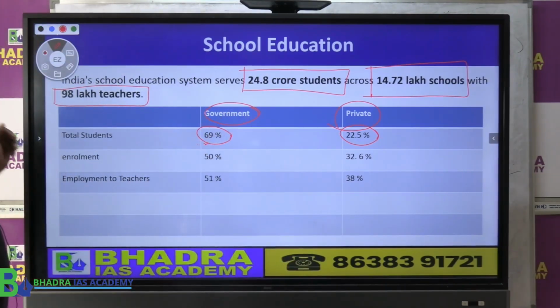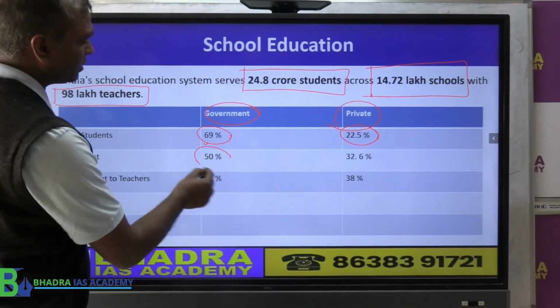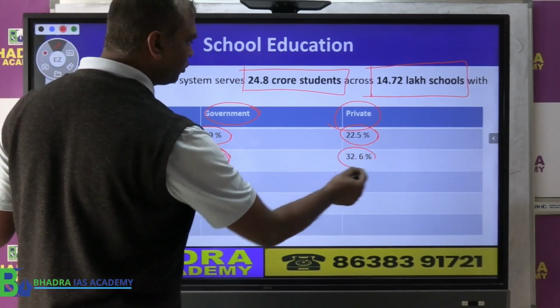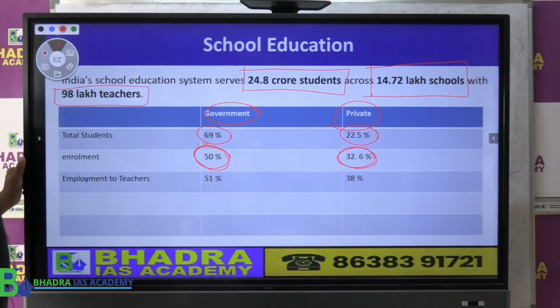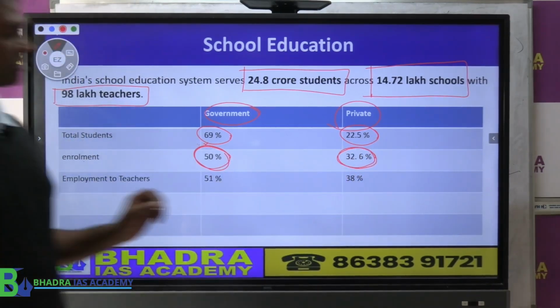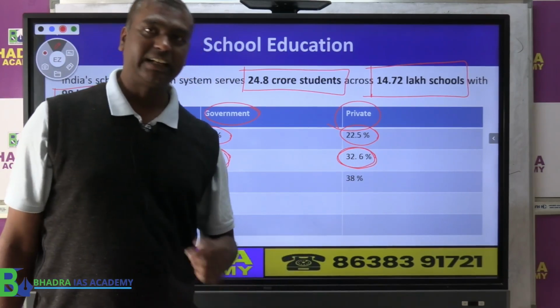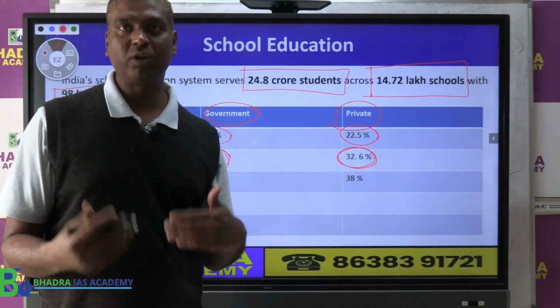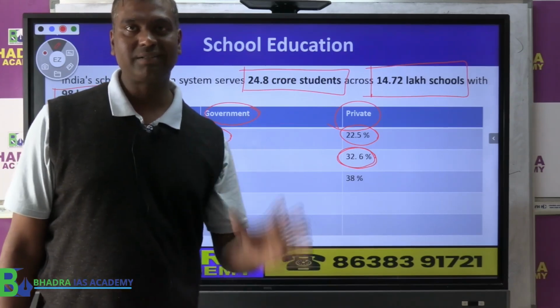Anyway, when you talk about enrollment, 50% of students are enrolled in government school and 32% are enrolled in private school, but still this is quite high. That means about 30% of children are enrolling in private schools.